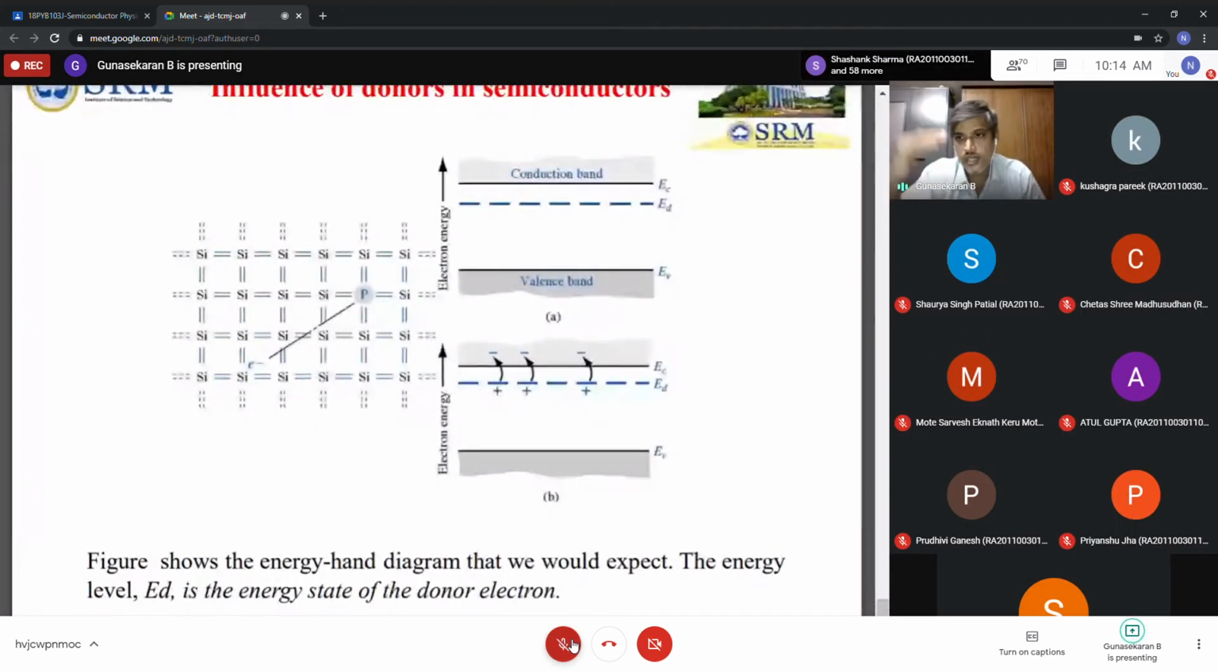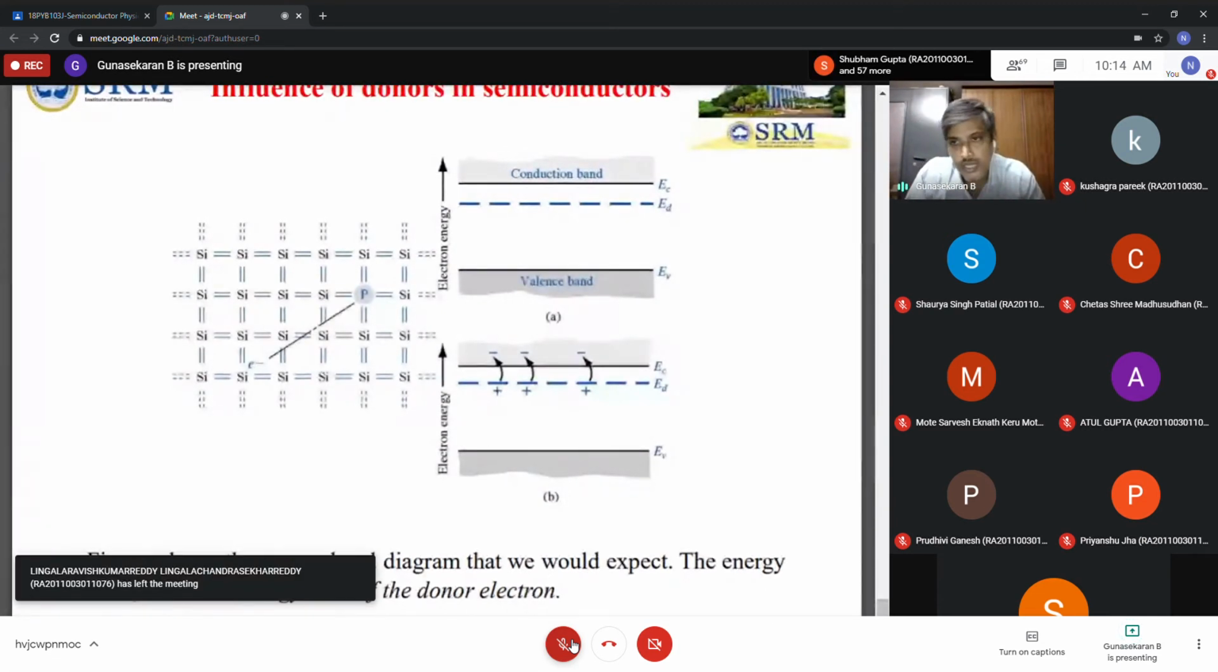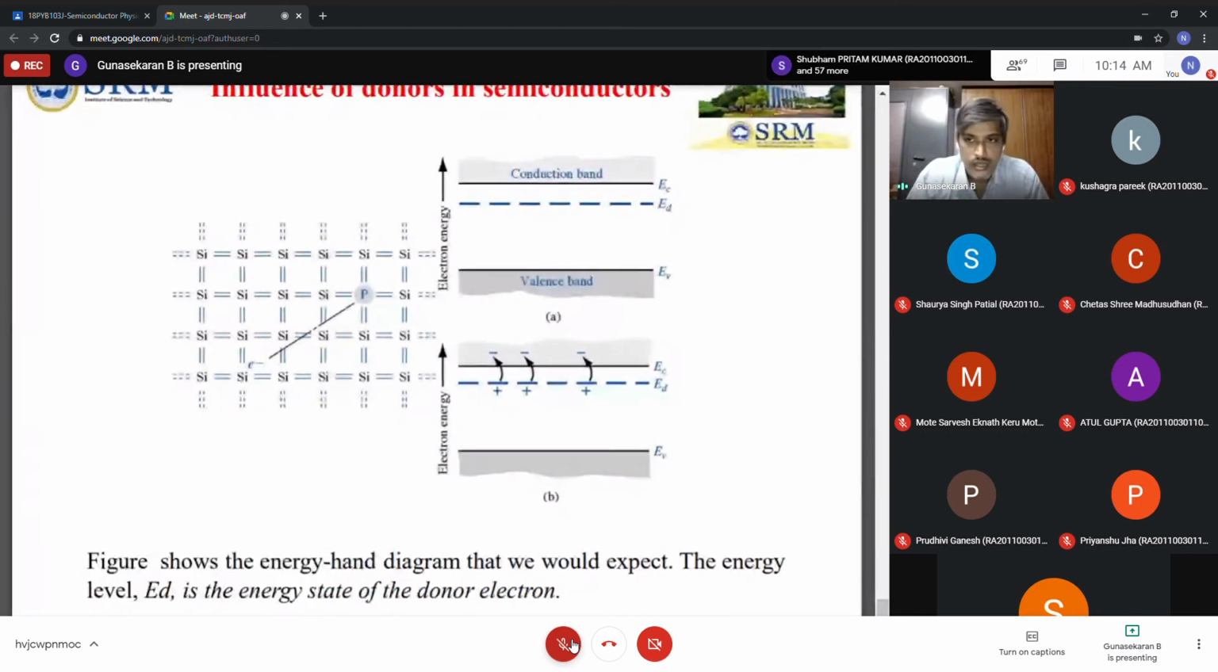Where is your valence band? The conduction band is there. Where is your dopant energy level? The donor energy level is very close to the bottom of the conduction band. Is it correct? Therefore, your Fermi energy level is shifted. In a pure, intrinsic semiconductor, the Fermi energy is exactly half of the distance between the valence band and the conduction band, exactly at the center.